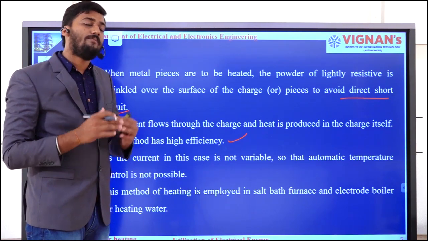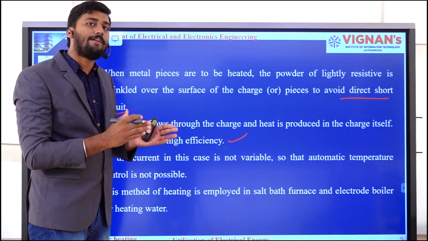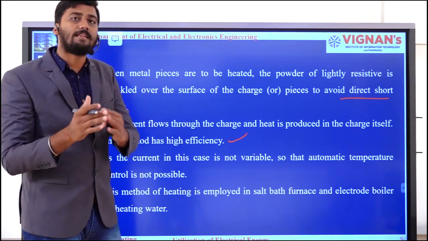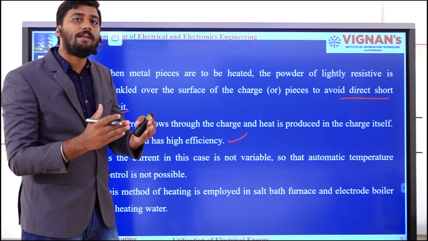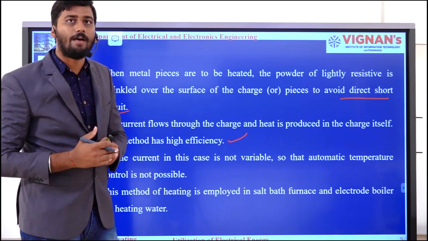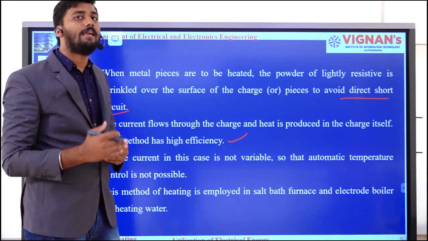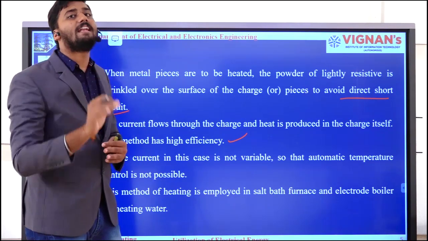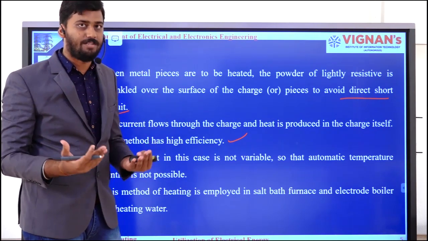For example, if I had generated the heat energy, and if I was using the modes of heat transfer to transfer that heat energy from the source to a particular substance or charge, in between some amount of heat energy will be wasted in the form of loss. Because of that, the efficiency of the system will decrease. But here in this case, the heat energy is directly generated in the substance itself. So I can say that this method has high efficiency.